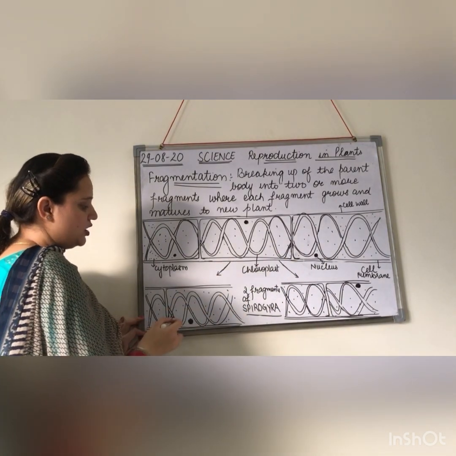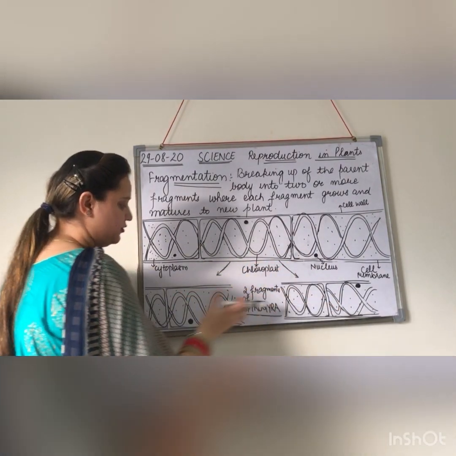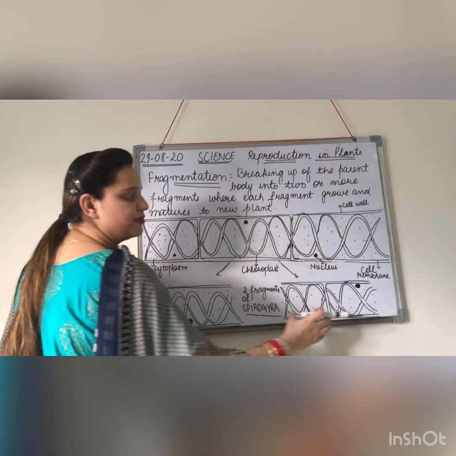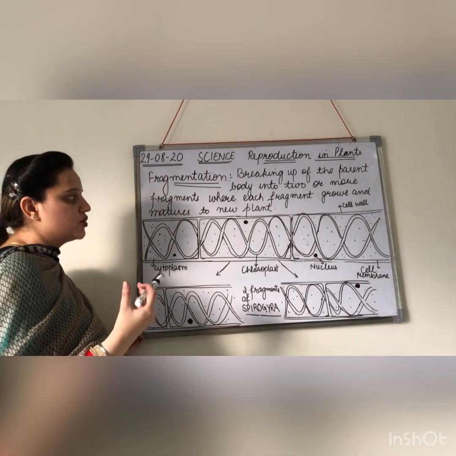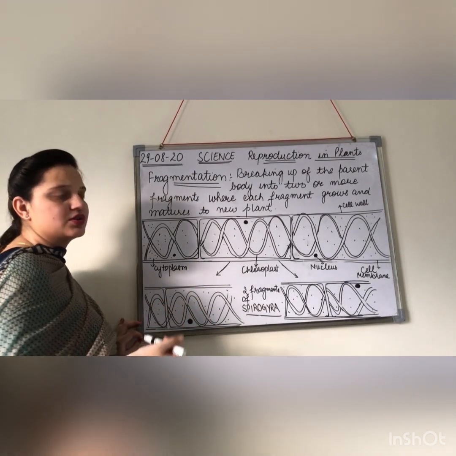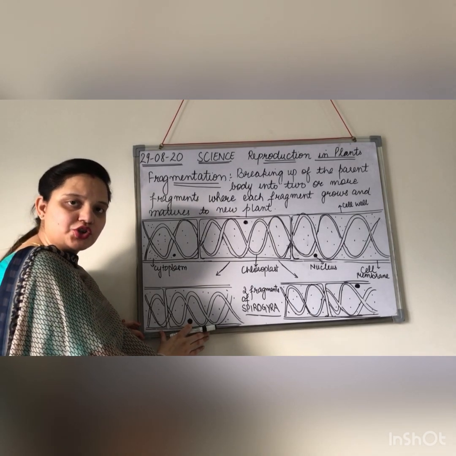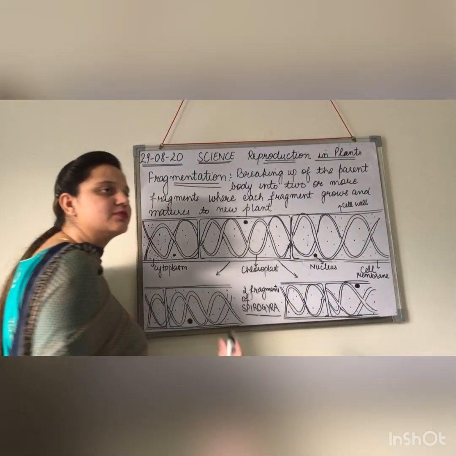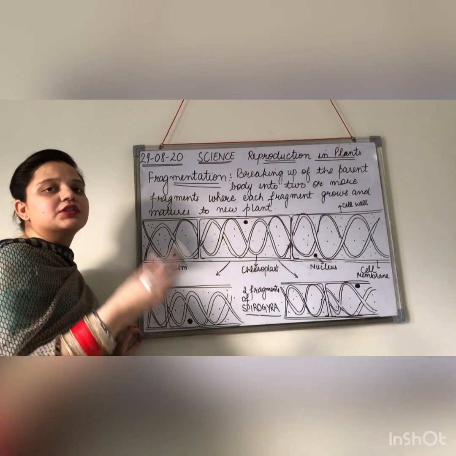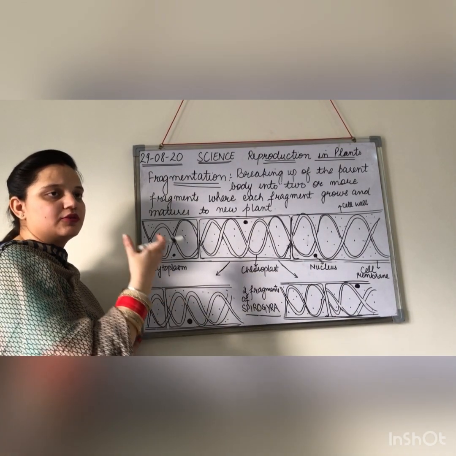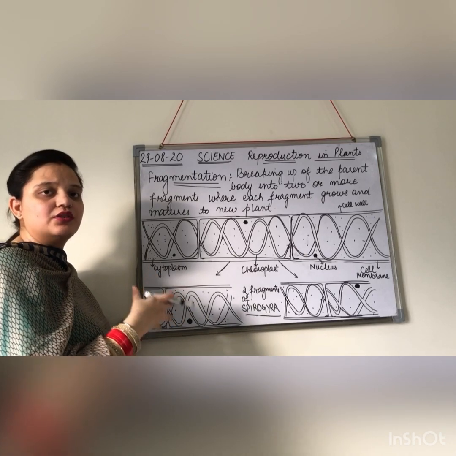It will break down into two parts. I have shown the fragments. This is one fragment and this is the second fragment. Okay, so in this way it leads to the process of fragmentation. Now it will basically grow and become mature, and again grow and become mature, and they will further proceed to the process of fragmentation. So in this way the fragmentation process is there in case of algae.